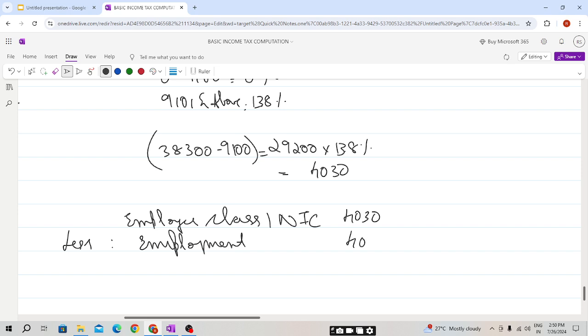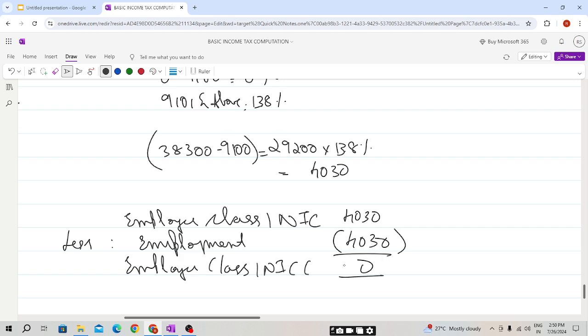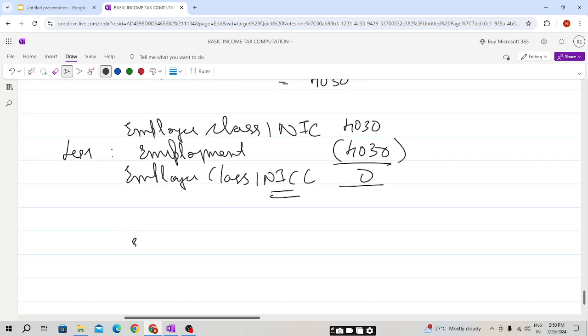So employer contribution to class 1 NIC will be 0, because the employer can claim employment allowance for class 1 NIC. Only the employer can claim, and it will not be claimed for class 1A NIC. Now we need to calculate employer class 1A NIC, and it is payable on the taxable benefit, students.